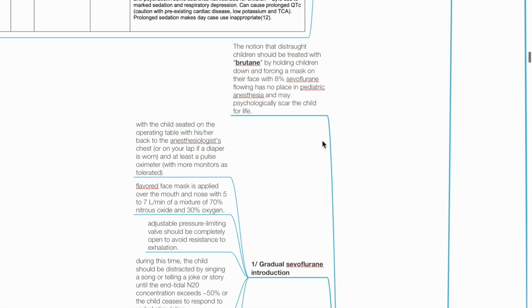Strategies to avoid mask rejection during inhalational induction. Avoid forcefully holding down a child with a face mask with 8% sevoflurane. Techniques to avoid mask rejection include gradual sevoflurane induction,